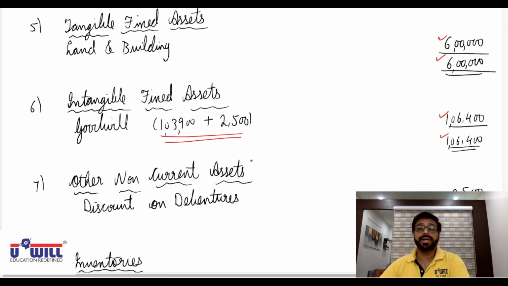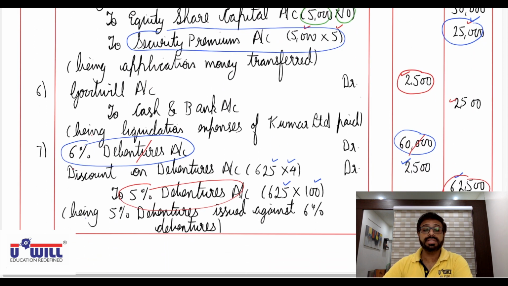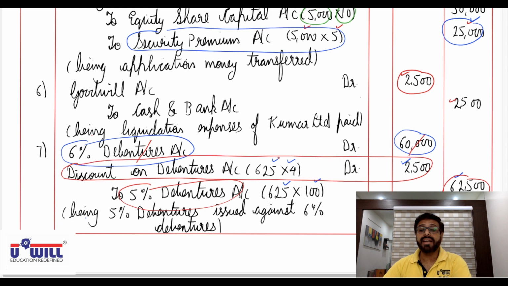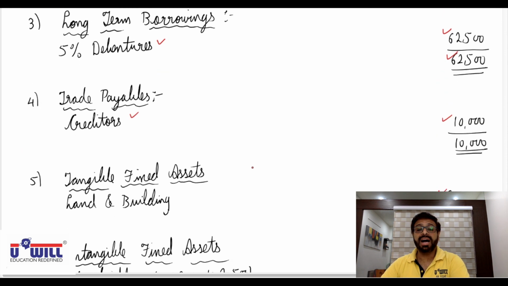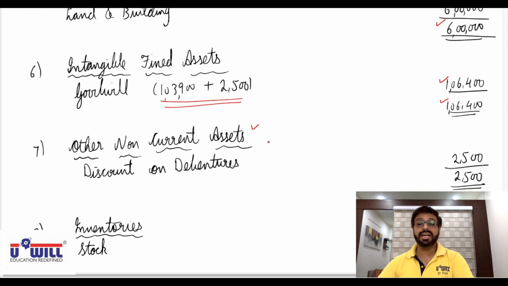Then this is important. This discount what we got in the last entry. Discount on debentures 2,500. That will come in other non-current assets. So after intangible fixed assets, we don't have non-current investments. We don't have long-term loans and advances. Directly other non-current assets, discount on debentures 2,500.